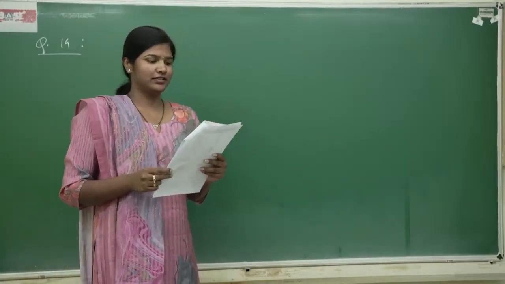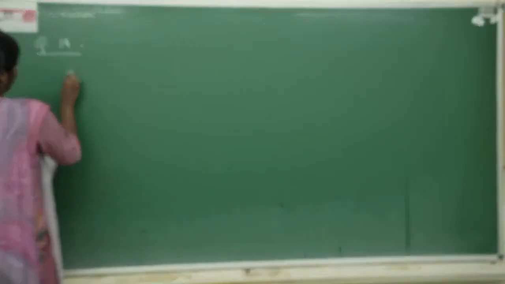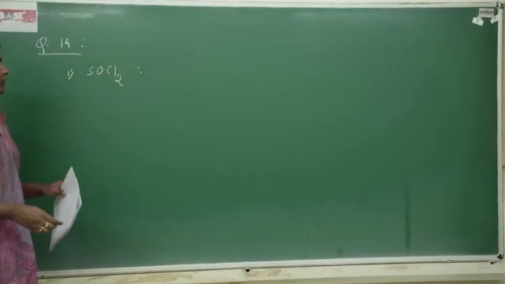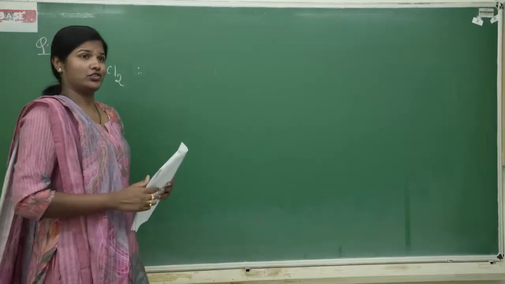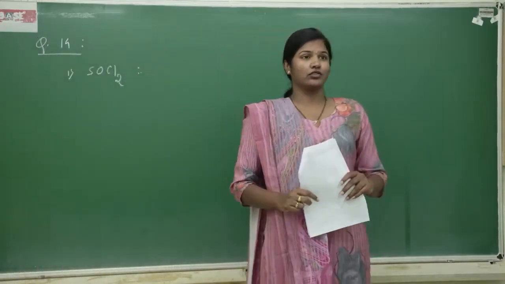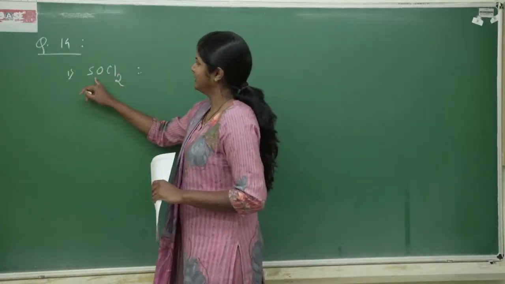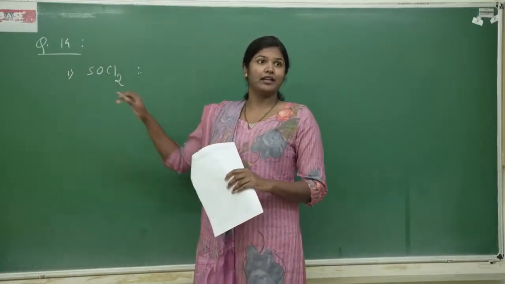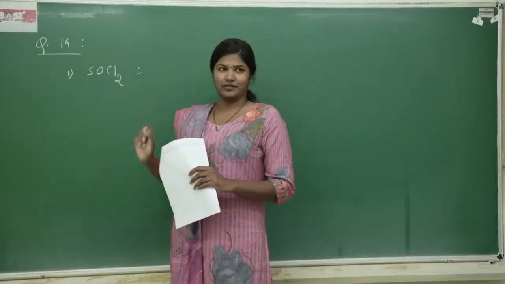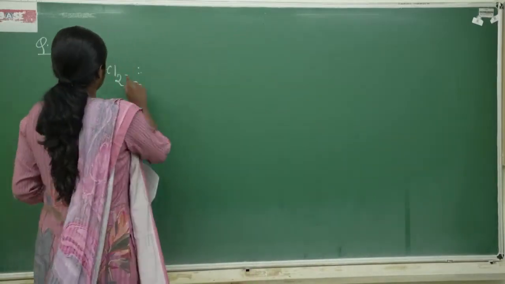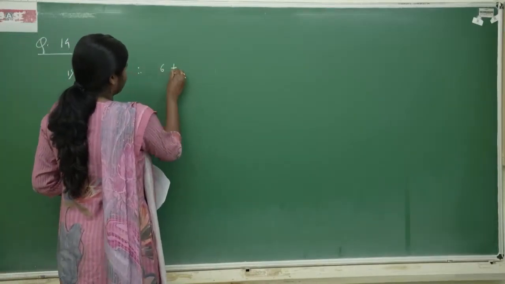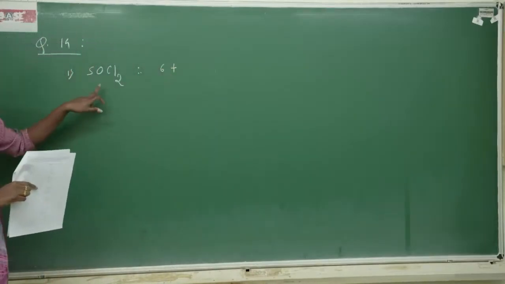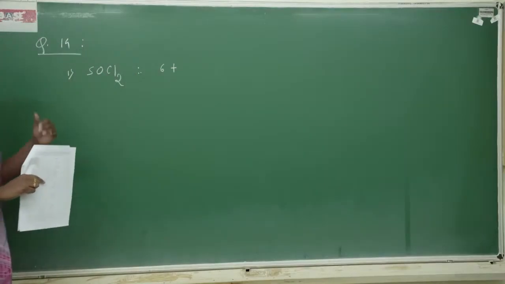So let's discuss this. The first compound they have given is SOCl2. What is the shape of this molecule? Well, there is a shortcut method which you might be knowing to solve this question. The shortcut is we'll count the number of bond pairs and lone pairs on the central atom, which is sulfur here. Sulfur has how many valence electrons? 6, and it is attached here to oxygen and chlorine.